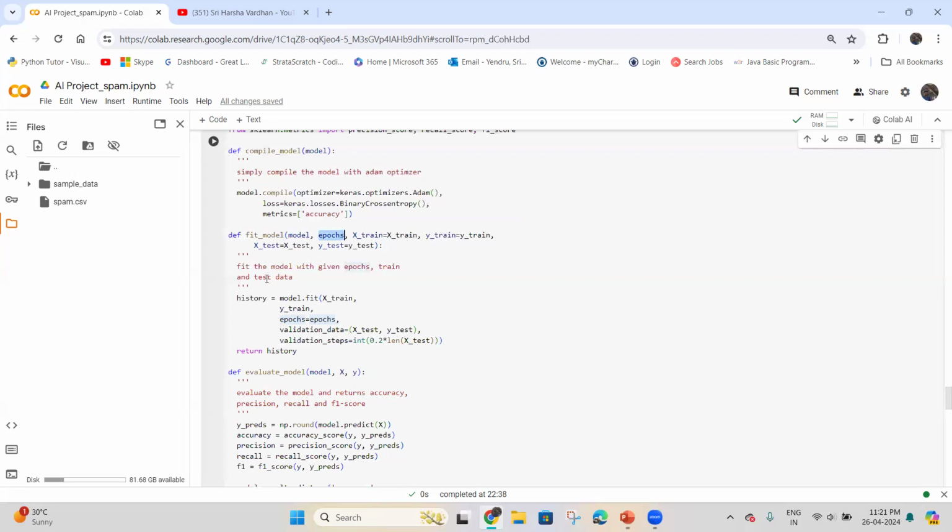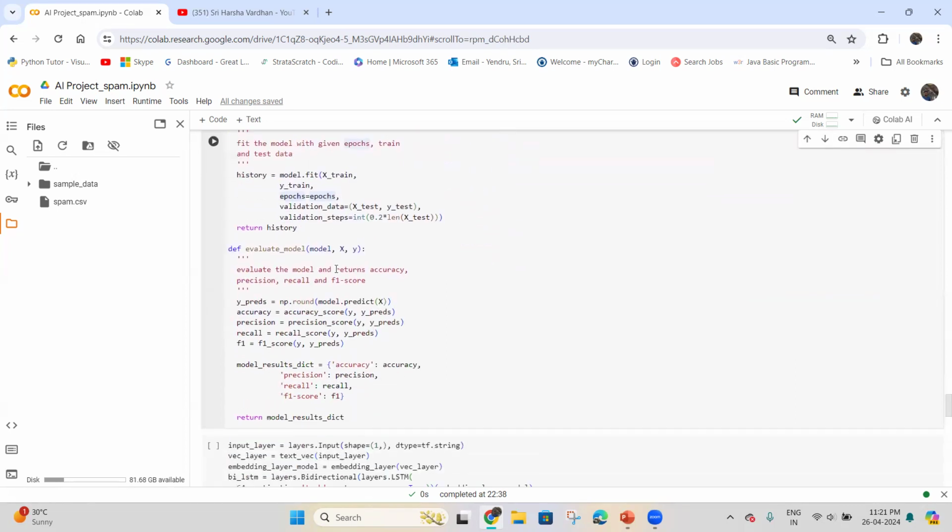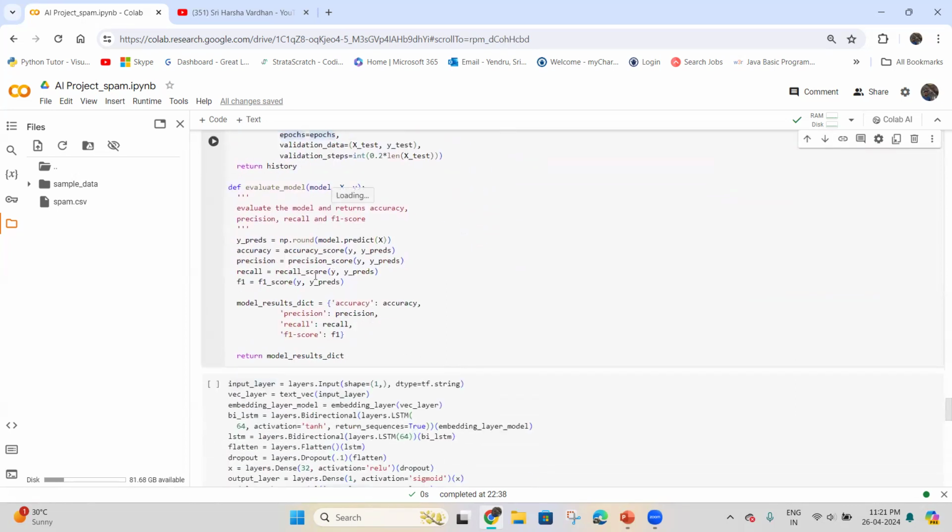The evaluate model function assesses the model on given data, calculating and returning metrics like precision, accuracy, recall, and F1 score, summarizing the model's performance in a dictionary format. This is why all these functionalities are used.